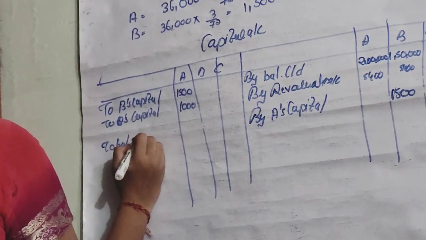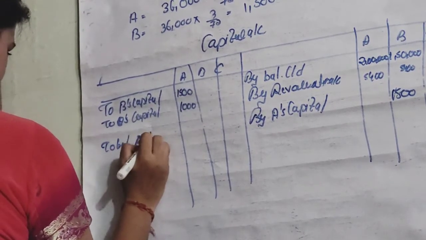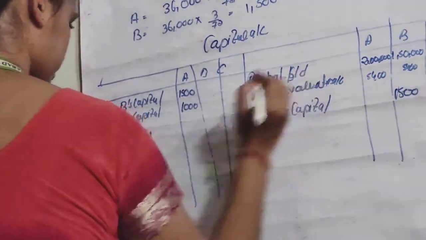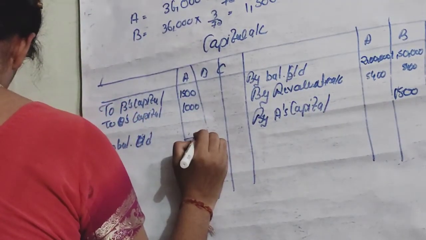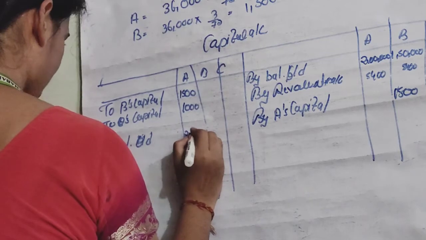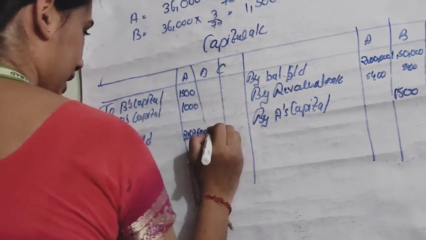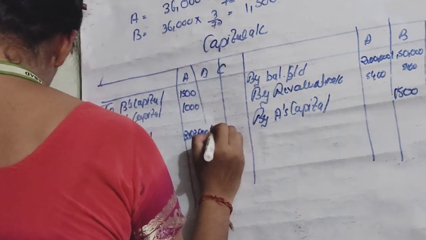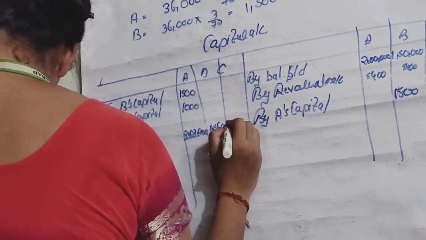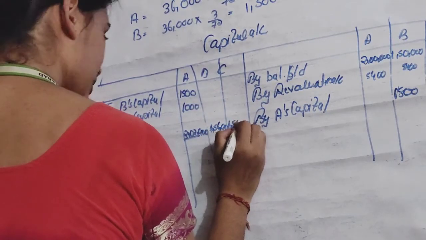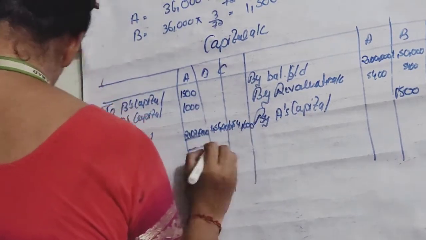We are going to balance it. So to balance, carry it down. And when we balance it, we will get 2,02,900. Here we will get 1,56,900. Here 1,54,600.